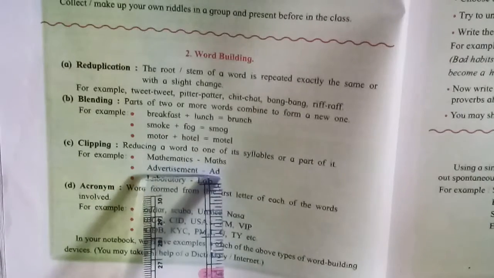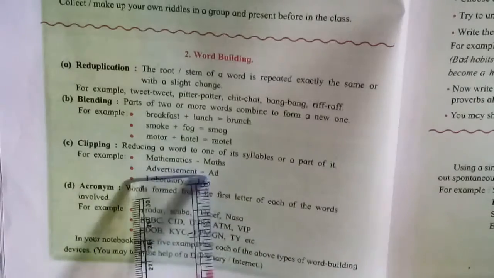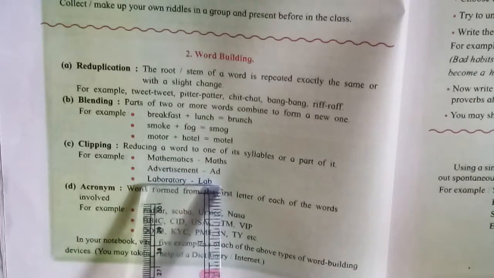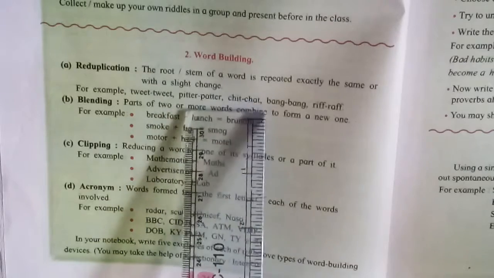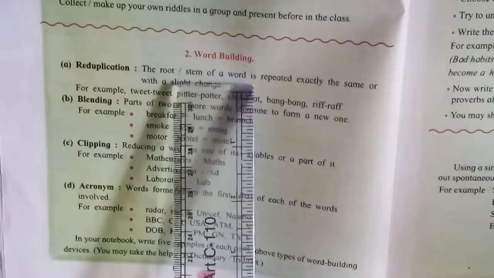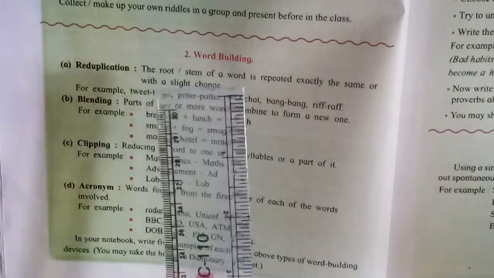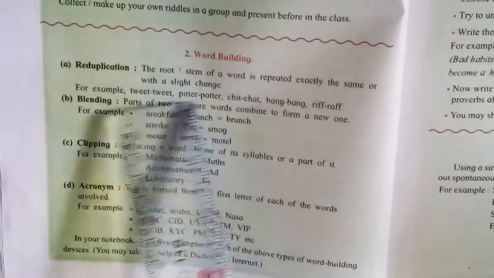Clipping words: reducing a word to one of its syllables or a part of it, that means clipping. And blending means what? Parts of 2 or more words combined to form a new word. And reduplication means the root or stem of a word is repeated exactly the same or with a slight change. That example is also given.